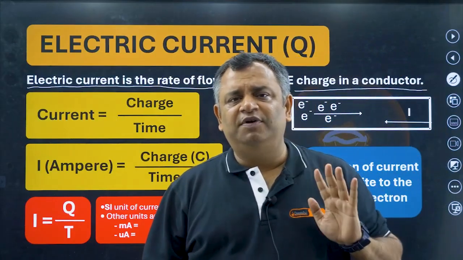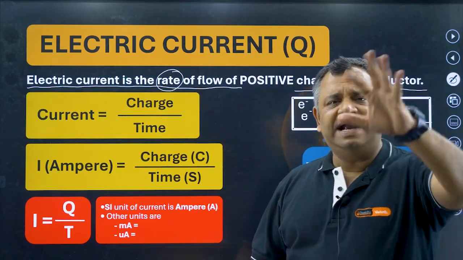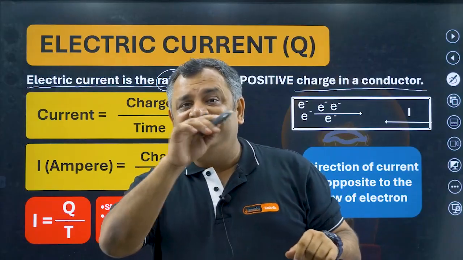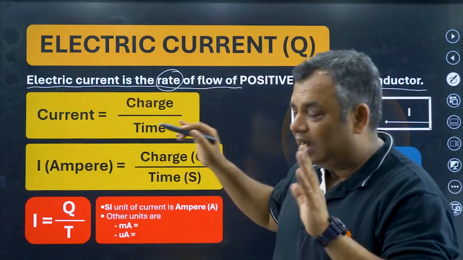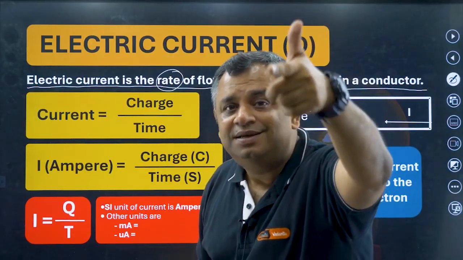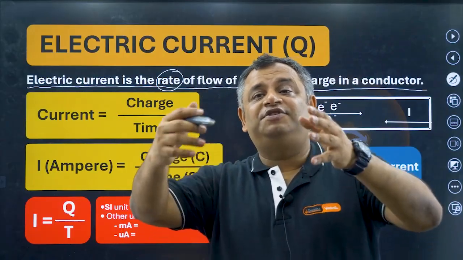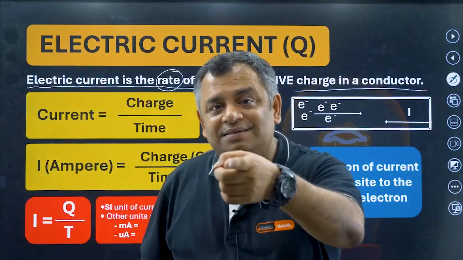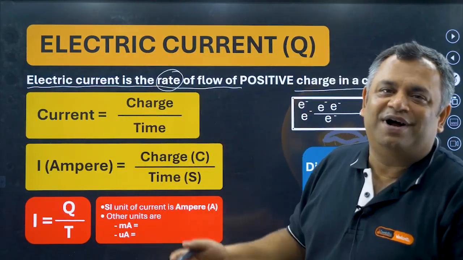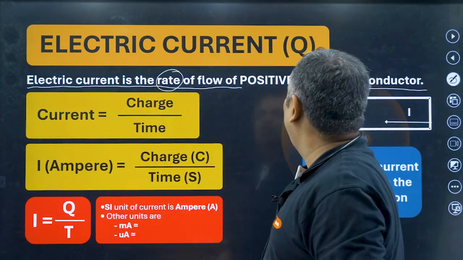In many definitions you would find something called rate. The moment rate comes in, rate of flow of charge, you put T in the denominator. We'll see how. So rate of change of distance, d upon t, is exactly speed. Rate of change of velocity is acceleration. So, "Sir, this is electricity, you are teaching motion." Don't worry, physics, everything is related. So, rate of flow of positive charge.